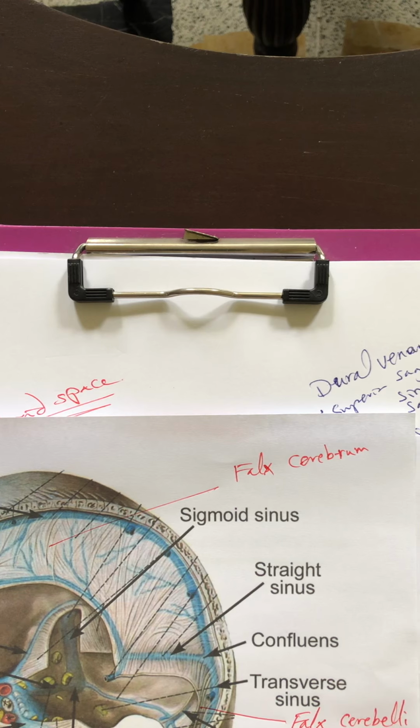Whereas this membranous extension from the dura between the right and left hemispheres of the cerebellum is called falx cerebelli.